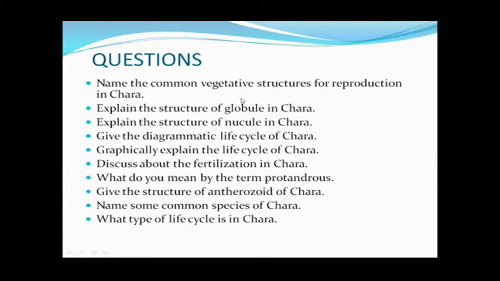Here you just have to give the names, or if the question is to explain vegetative reproduction, then you have to properly explain it with the diagram also. Then explain the structure of globule in Chara, explain the structure of nucule in Chara. If the question is to give the diagrammatic life cycle of Chara, you have to give only the diagrams. With the diagram you have to draw the life cycle.